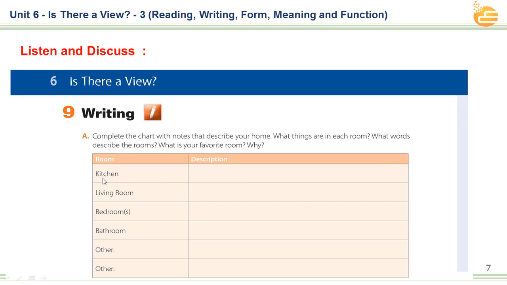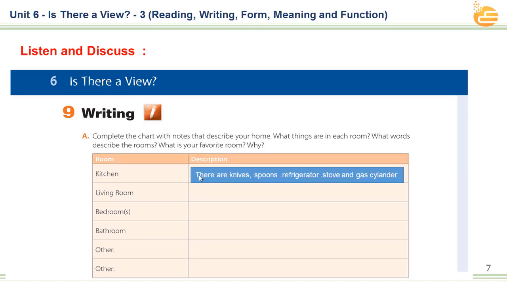According to your kitchen in your home, gentlemen and girls, what is inside your kitchen? When you are thinking of the kitchen, what will you see in the kitchen? We see many tools there, many items there. Can you mention some of them, please? Yes, that's great. There are knives, spoons, refrigerator, stove, and gas cylinder. We have curtain, we have microwave.